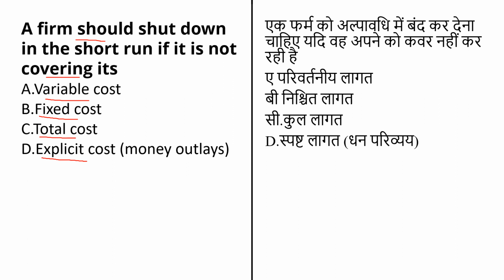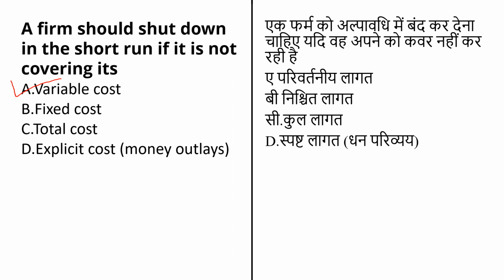In the short run, a firm that is operating at a loss, where the revenue is less than the total cost, meaning the revenue of the firm is lower than the total cost, and the price is lesser than the unit cost, must decide to operate or temporarily shut down. There are also the shutdown rules, which you have to remember. It states that in the short run the firm should continue to operate if the price exceeds the average variable cost. So the answer for this question will be option A, that is variable cost.